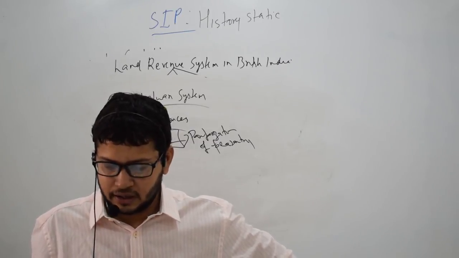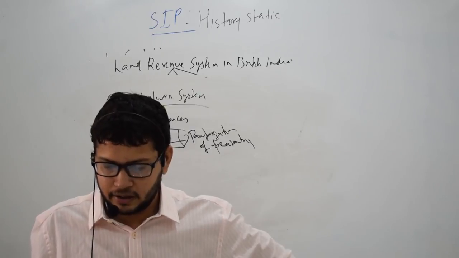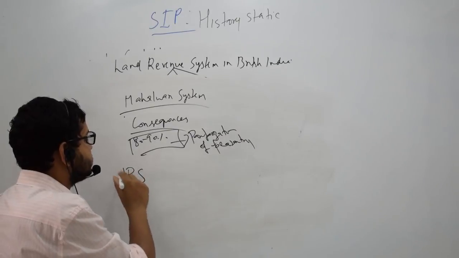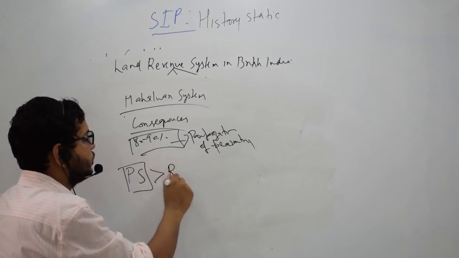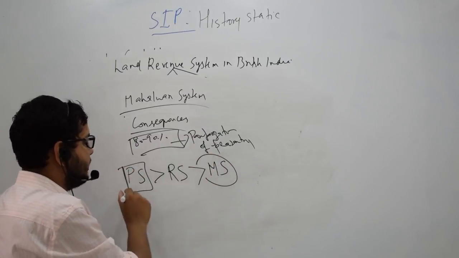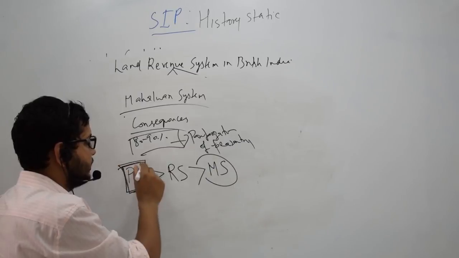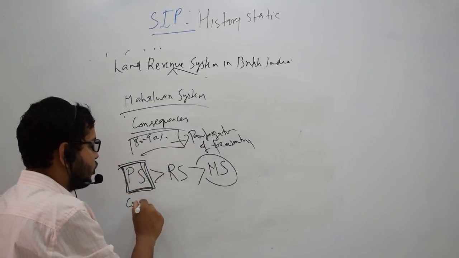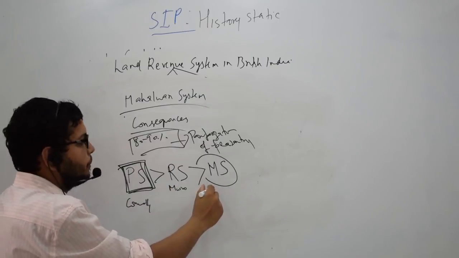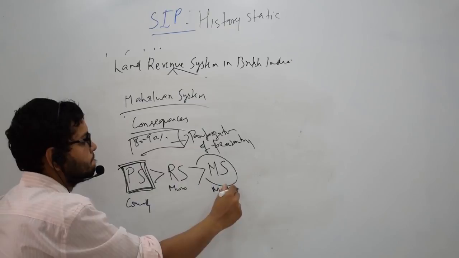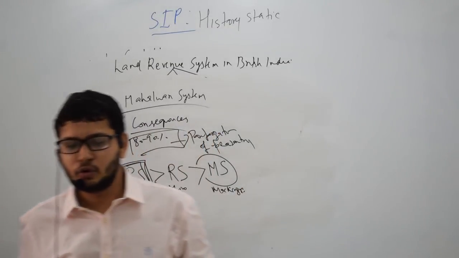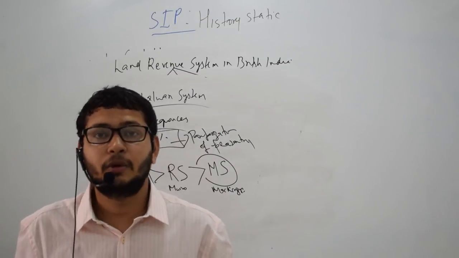One fact I need to tell you is that the maximum area in British India was in the permanent settlement area. After that, it was in the Ryotwari settlement, and after that, it was in the Mahalwari system. So, maximum area in India was under permanent settlement. This was brought by Cornwallis, this was Munro, and this was by Mackenzie. So this ends this topic. Next we will move to the British economic policy for India.